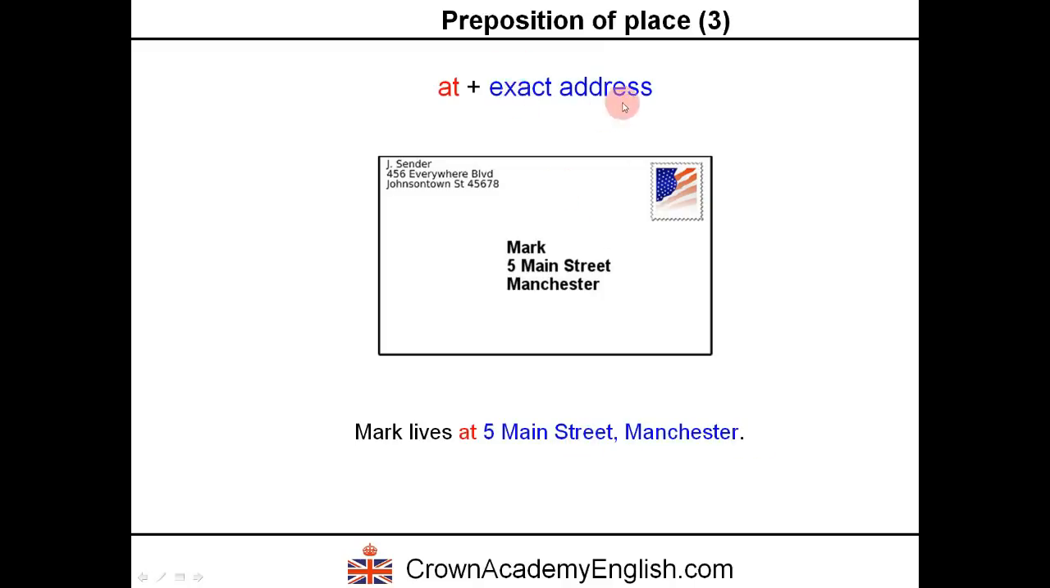So by exact address, it is important that there is the number and the street. If we do not know the number, or if we do not specify the number, if we simply want to give the name of the street, then we use the preposition on. For example, we can say, Mark lives on Main Street. Mark lives on Main Street. But if we want to specify the number, we use at. Mark lives at 5 Main Street, Manchester. Okay, so if we use the complete address, we use the preposition at.